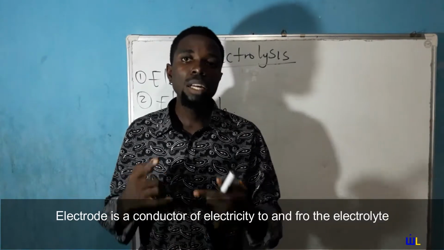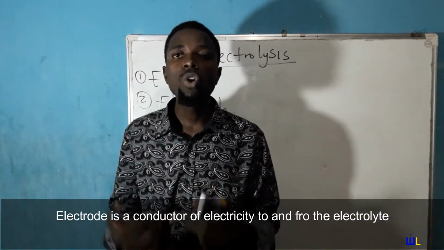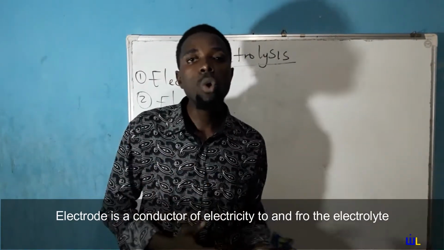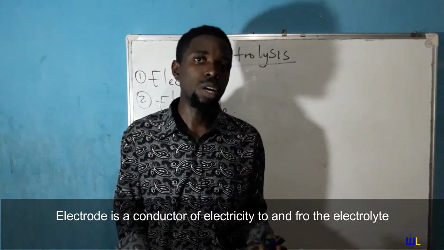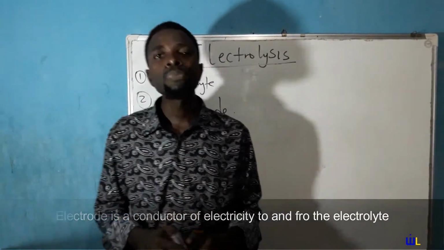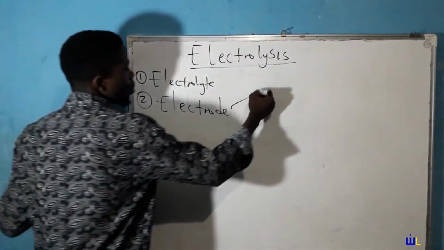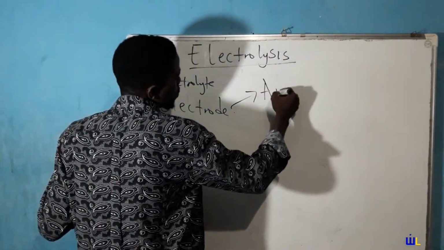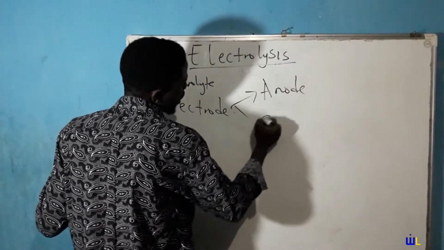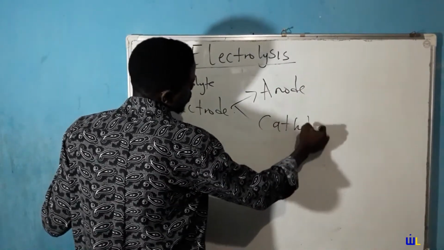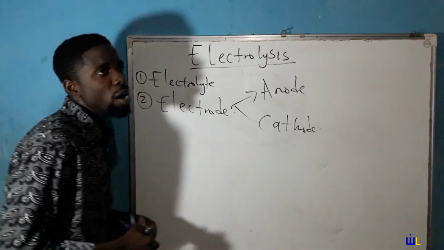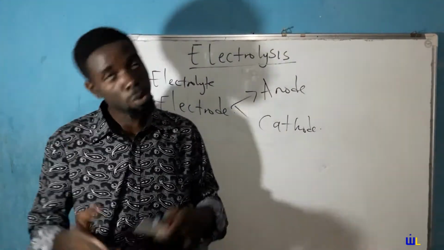So I take it again. An electrode is that conductor which carries electricity to and through the electrolyte. Okay, so with that said, we have two classifications of electrodes. Two classifications of electrodes are your anode and your cathode. So, what is an anode and what is a cathode?